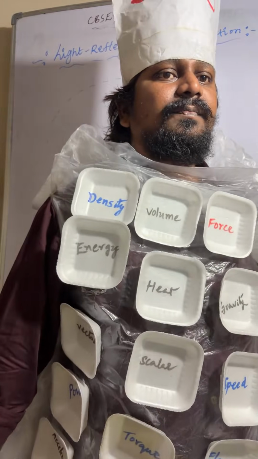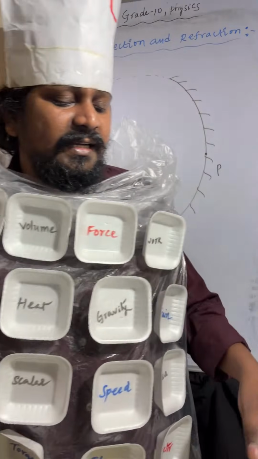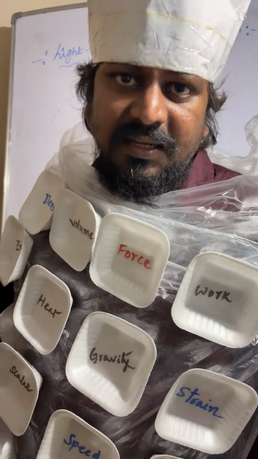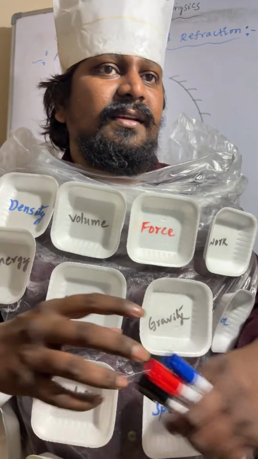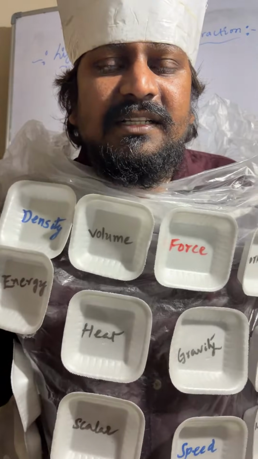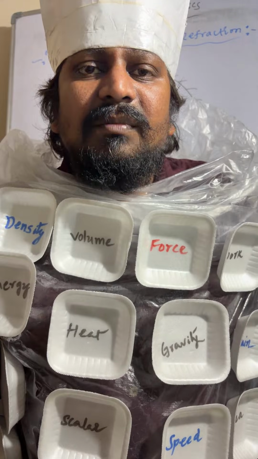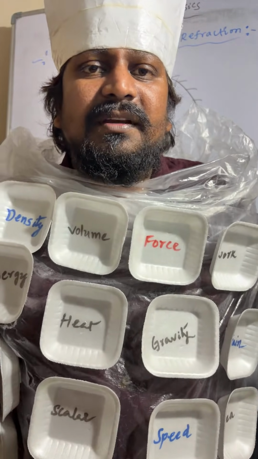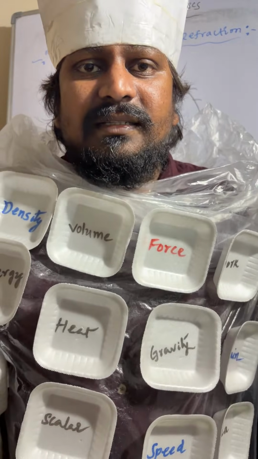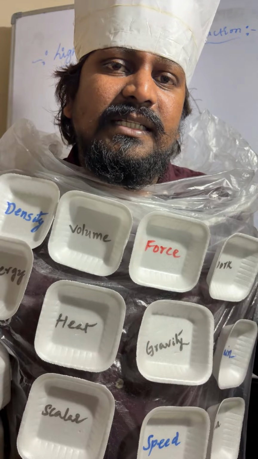Now you can see the center of the imaginary sphere of which the mirror is a part is called the center of curvature, and the midpoint of the mirror is called the pole. The line passing through the center of curvature and pole is called the principal axis.